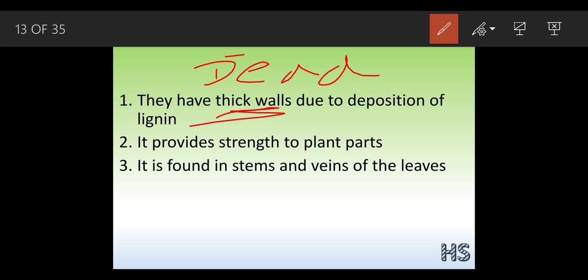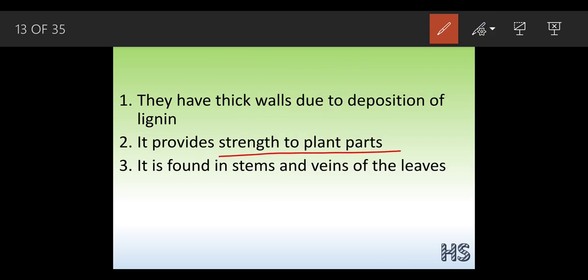They have a thick wall due to the deposition of lignin. Now, what is this lignin? Lignin is a material that, in an easier way, you can understand provides strength. So deposition of this lignin gives strength to the plant. It helps to provide strength to the parts of the plants.